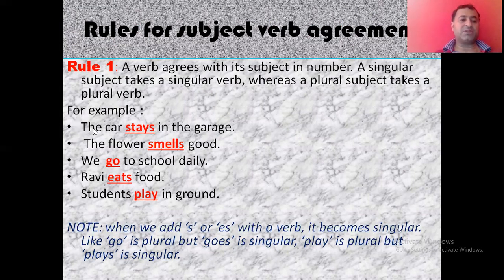Now let's take some examples. The car stays in the garage. Now here car is singular. We do not have the cars. Cars is plural. So here car is singular, so the verb used will be singular, that is stays. Now you have to keep one thing in mind: by adding s or es to a noun, it becomes plural. But by adding s or es to a verb, it becomes singular.